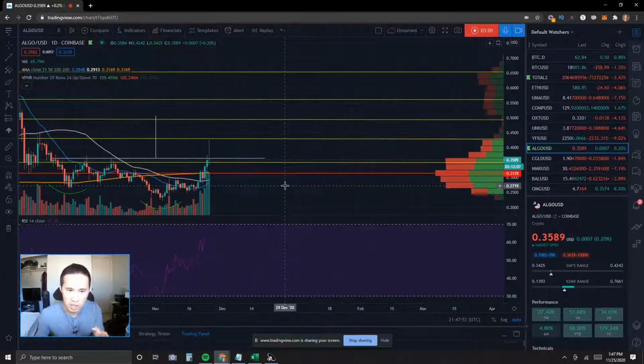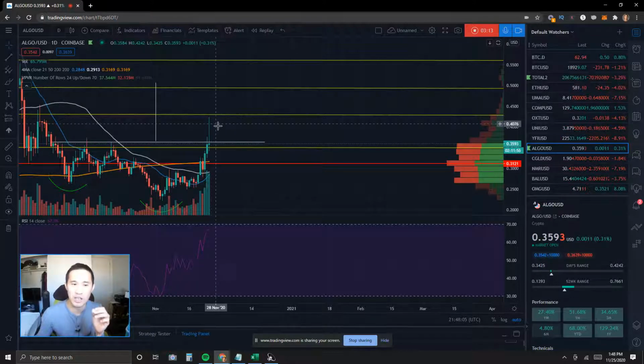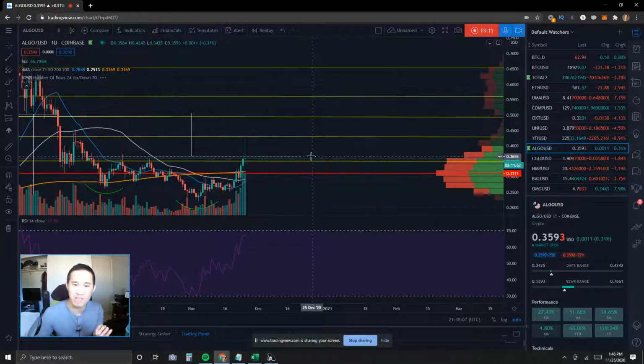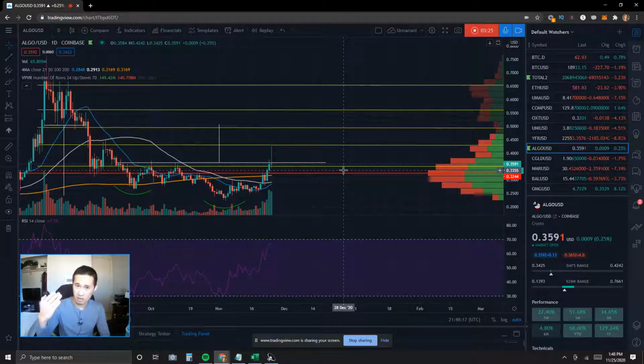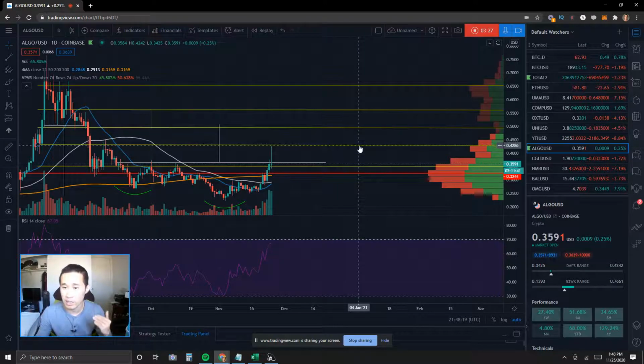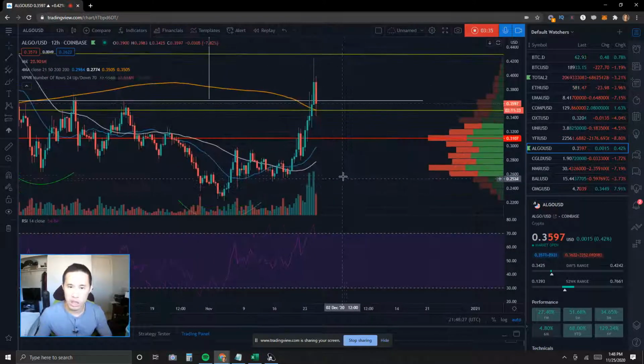We are seeing that this is a major resistance level because we have gone all the way up there to almost 43 cents before getting a significant pullback, and now we're right underneath that neckline that we had just broken out of. So this is something to be mindful of, to see if we're going to take another stab at breaking this level again. Now let's zoom in and see what exactly is going on in a lower time frame.